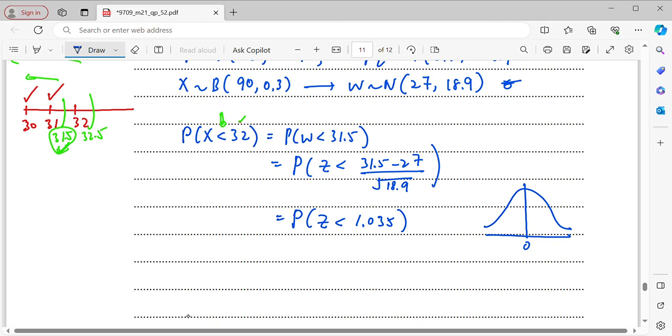It is symmetrical at 0, then the line is at 1.035. Obviously this is less than, and less than means all this region. Then I will get the probability from the table, which is 0.8497. Now I round to 3 significant figures, that will be 0.850. Okay, so that is the solution of this question.